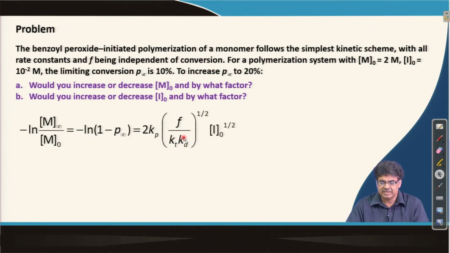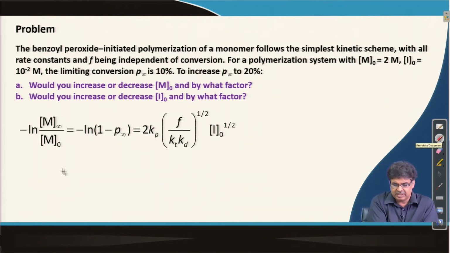Now, this is the expression of P infinity. You can see that there is no term M naught here. So, basically we cannot change M naught and increase the P infinity value from 10% to 20%. We can change the initiator concentration I naught, and we can change the P infinity value.